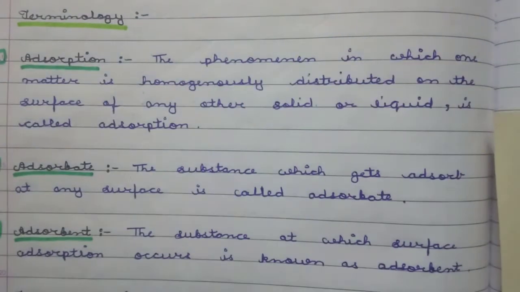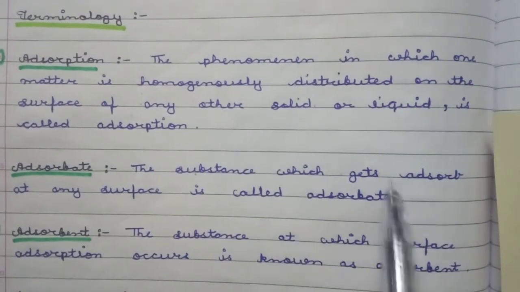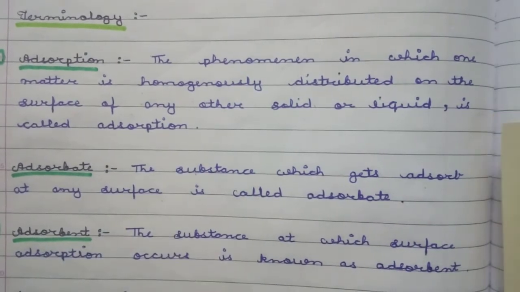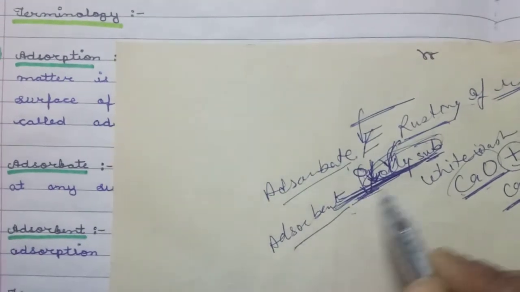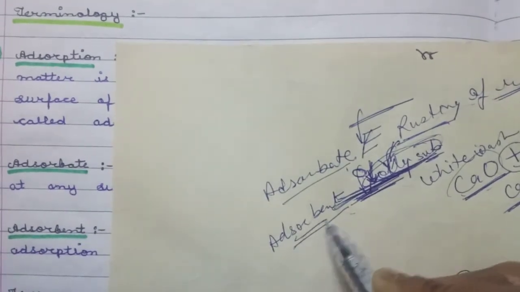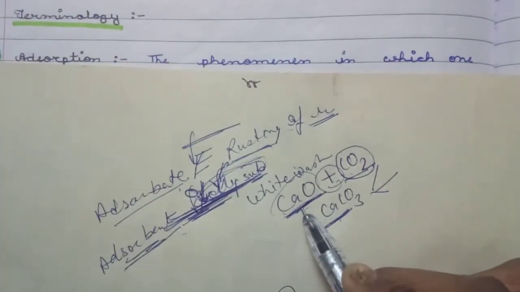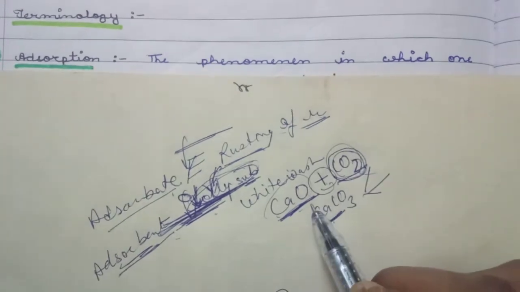Okay, so see, adsorbate means the substance which gets adsorbed at any surface. For example, here oil is the adsorbate and the iron surface is the adsorbent. Here calcium oxide is the adsorbent and carbon dioxide is the adsorbate.